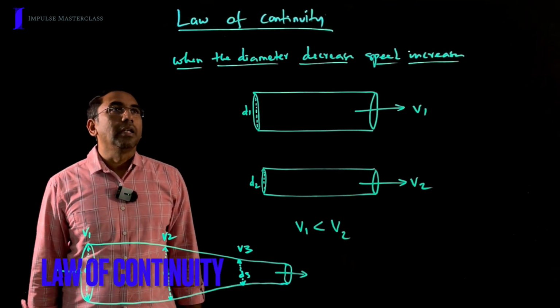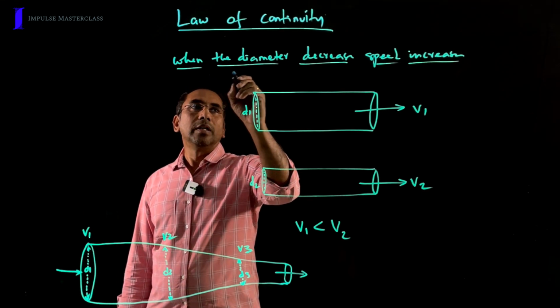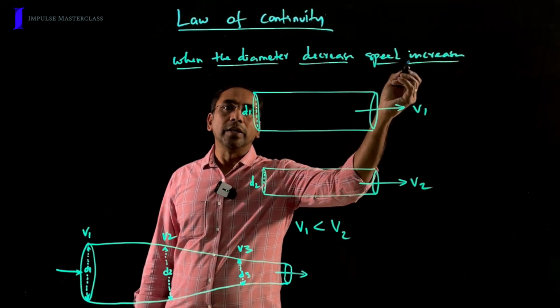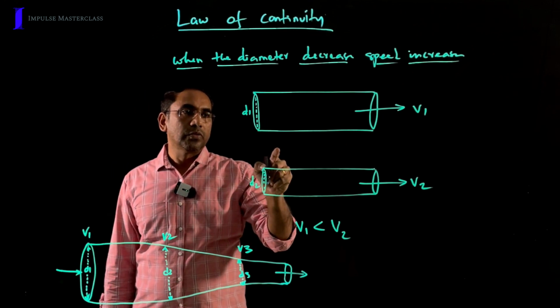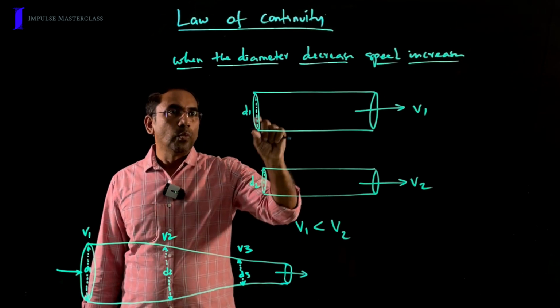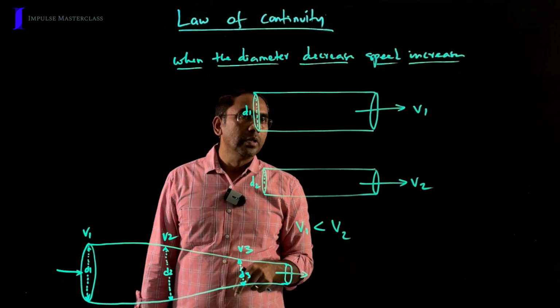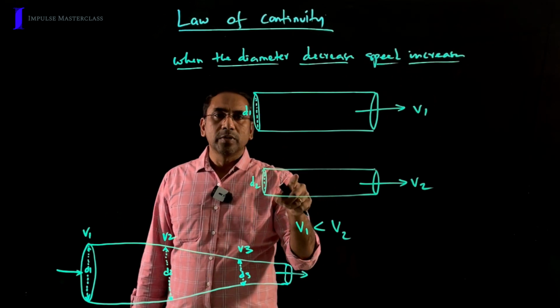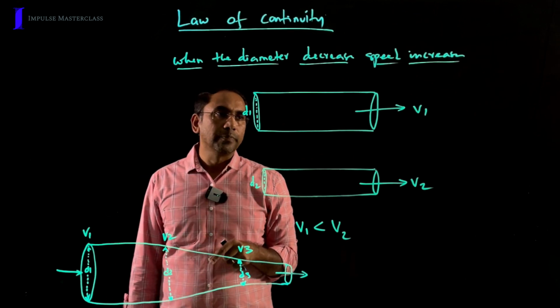Let's start with the law of continuity. The law of continuity states that when the diameter decreases, speed increases. This can be explained with two simple examples. Here I have taken two pipes with varying diameter, diameter 1 and diameter 2. Both these pipes are connected to two different taps with the same water flow.